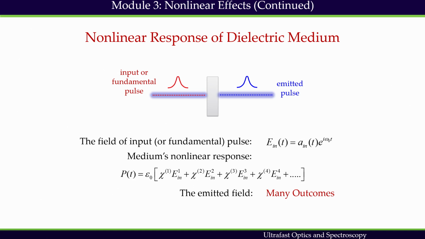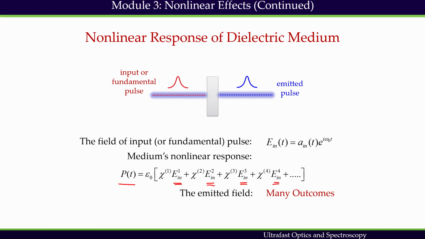We have already seen that at high electric field strength, when the radiation field is comparable to the atomic field strength which binds nuclei and electrons, the relation between the polarization and the input radiation field no longer remains a linear one. The general relationship between the polarization and the input electric field is then expressed by a Taylor series expansion, which is given here. This is the polarization, and this is the input field, and it depends on these powers.